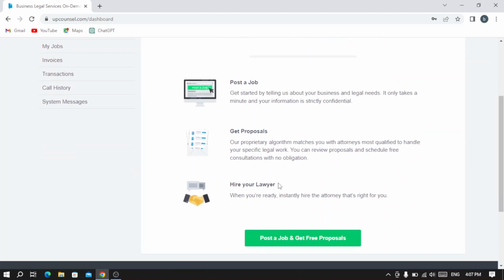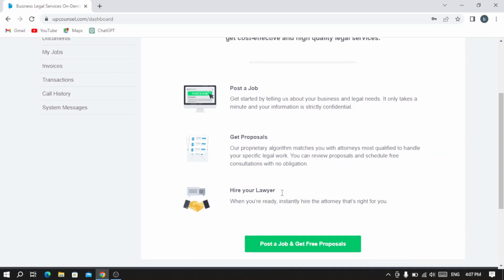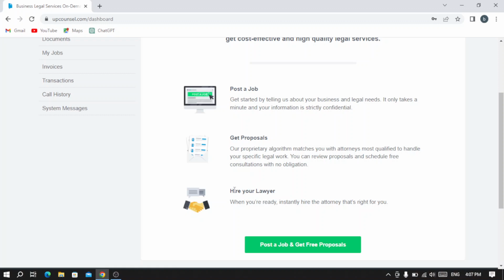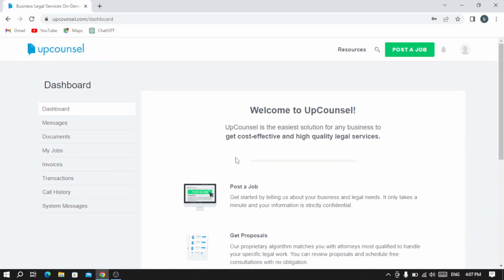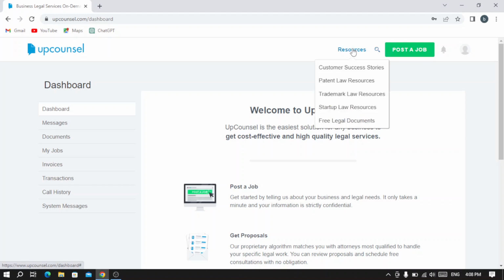So as you see here, you can post a job and get free proposals. You can hire your lawyer from here and you can get proposals, and obviously you can post a job. So if you want to post a job, you just click here and you post a job, and here you can search for the posted jobs, and here you can browse through the resources.